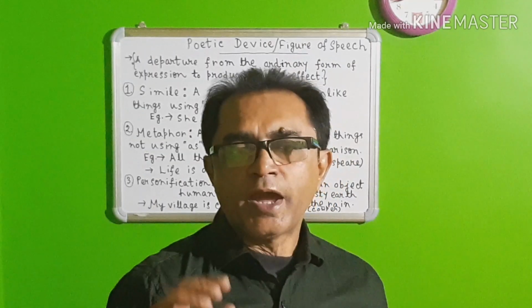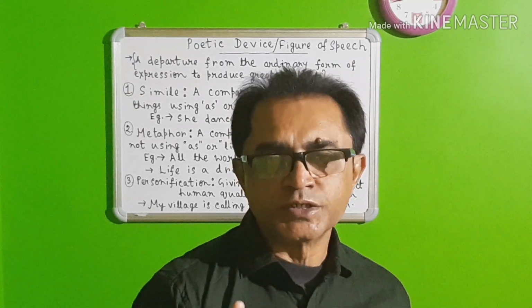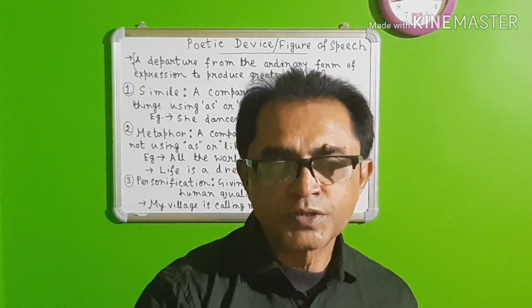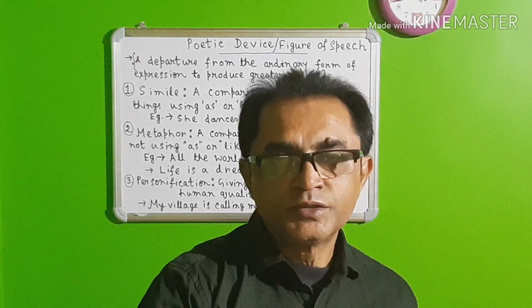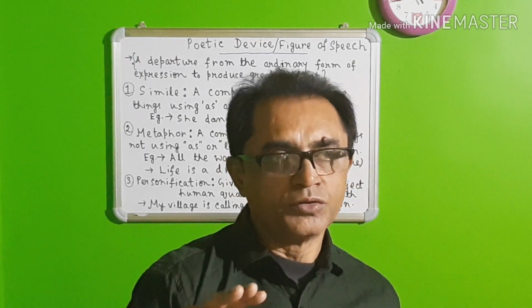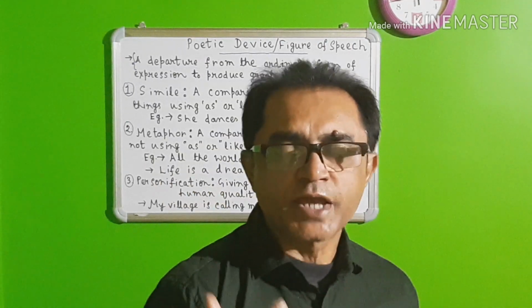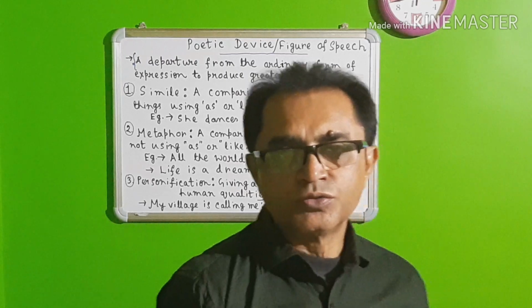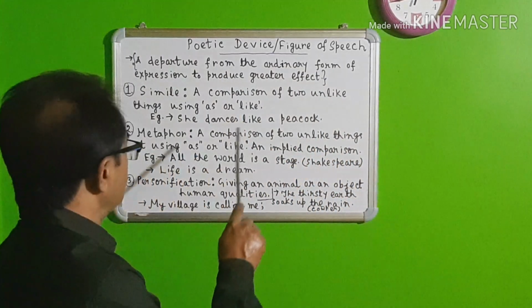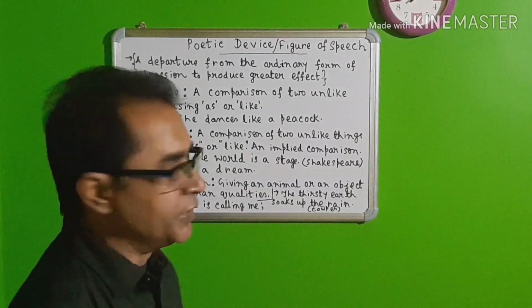She is a girl and she is compared with an animal, the peacock. So these two are different things. So what is the ground of comparison? On which ground are they compared? That is the beauty of the dance, their expression of dance. She dances as beautifully as the peacock. So this is the comparison, and she is compared with a peacock with the help of the word like. So you can call it a simile.